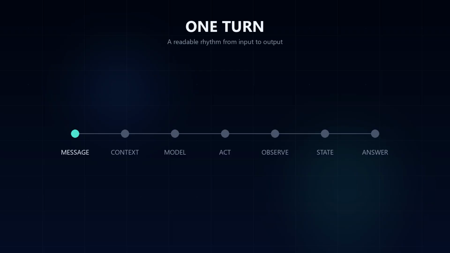So the simplest mental model is this. Hermes keeps asking, do I have enough verified evidence to answer? If yes, it responds. If no, it acts, observes, updates context, and loops.